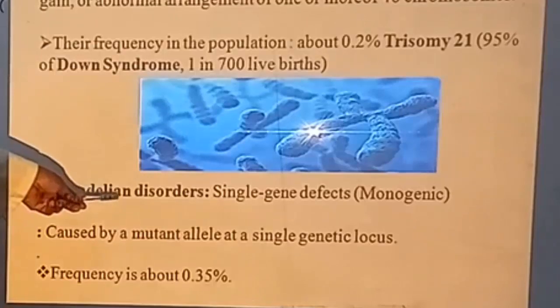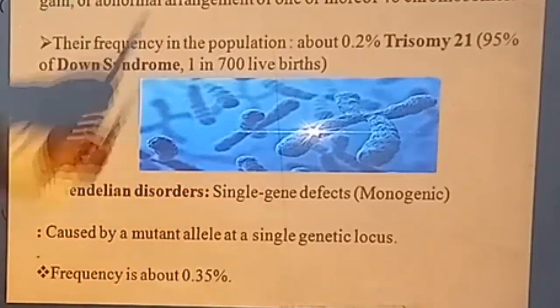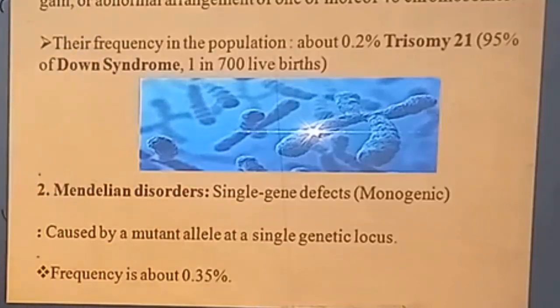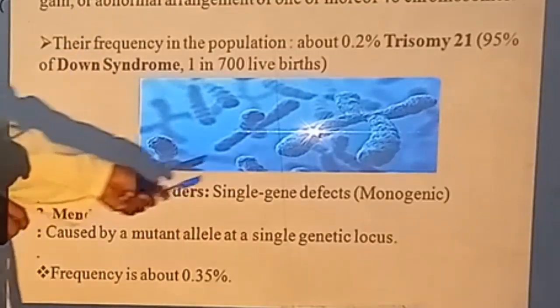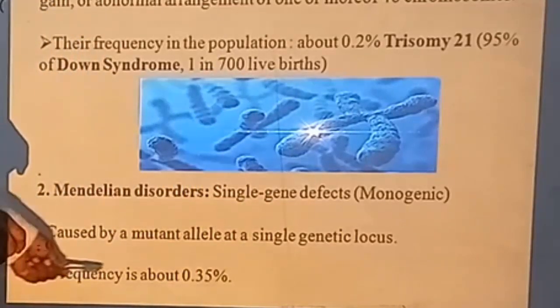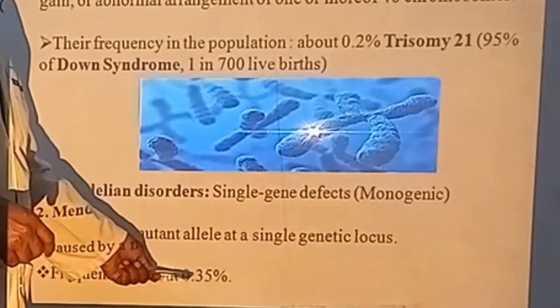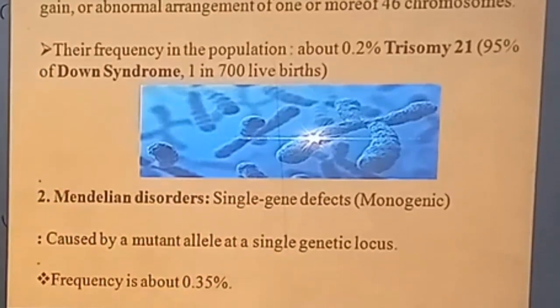Second is the Mendelian disorders or single gene defects or monogenic disorders. That is also very, very common, caused by a mutation or mutant allele at a single genetic locus. And the frequency is about 0.35%.